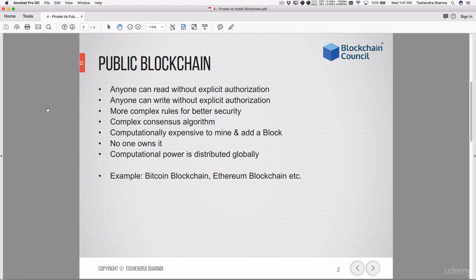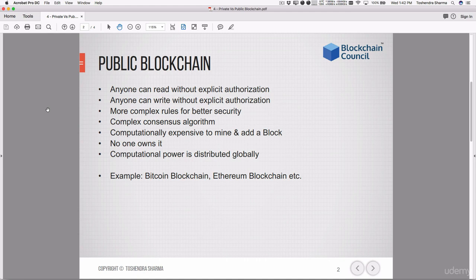Since it is a public blockchain, all the nodes together own it. There is no single owner who can claim ownership of the blockchain. Though there can be a foundation or an organization working as a mediator and coordinating a group for the entire community, that doesn't mean that organization owns it. For example, in the case of Bitcoin, there is a Bitcoin foundation. In the case of Ethereum, there is an Ethereum foundation which coordinates all the development, but they are technically not the owner of the Ethereum blockchain.